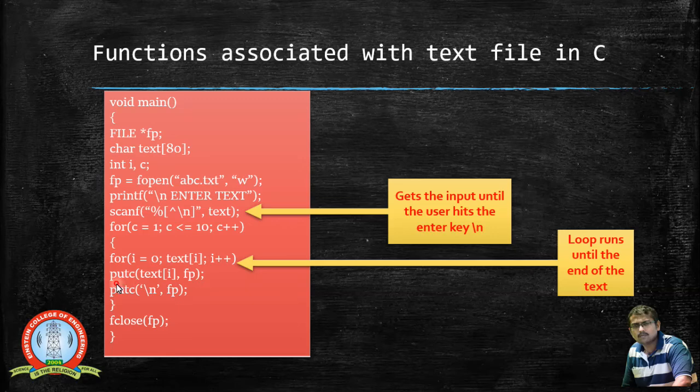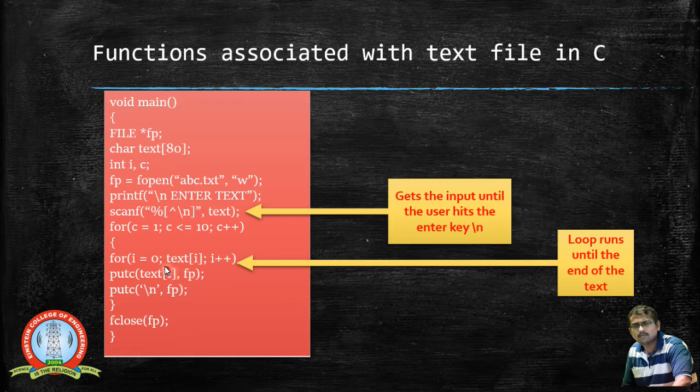We know putc is a function where we insert a particular character, and we specify the file pointer in which we are going to insert. Automatically, on putting this character, the putc function will insert this character inside the file and the file pointer will increment automatically.